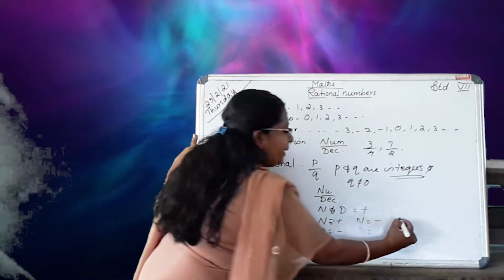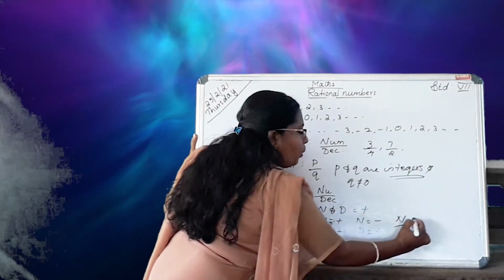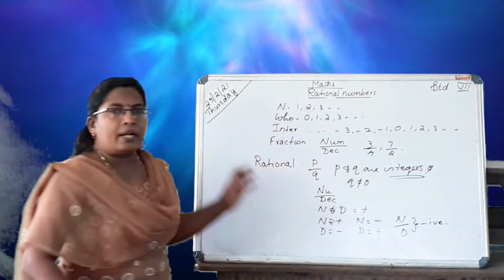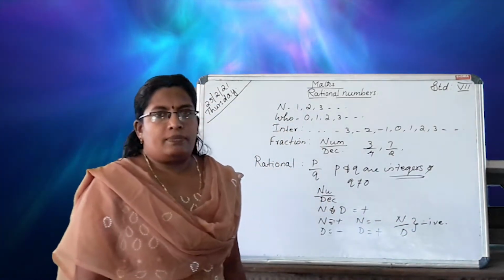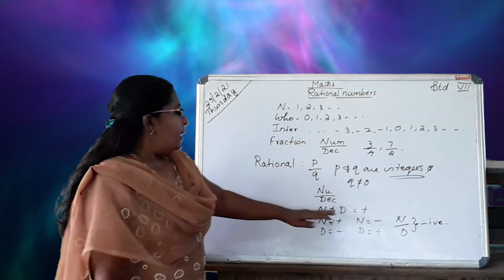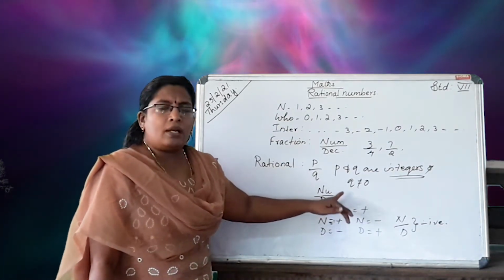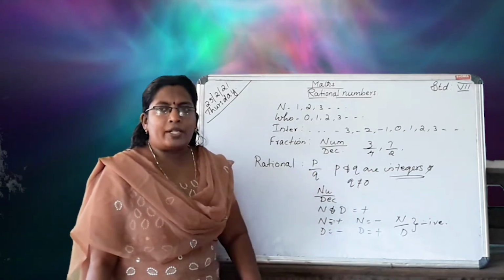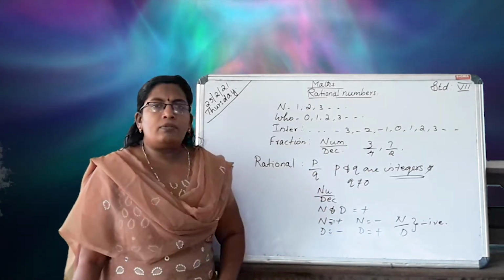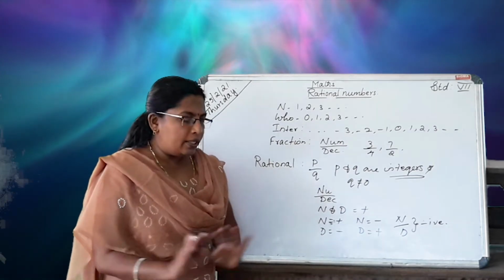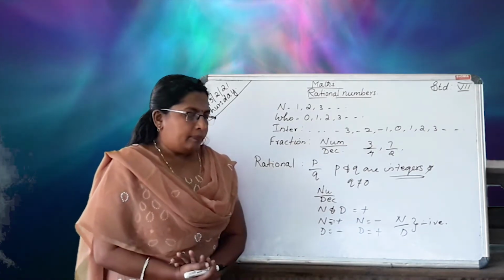Otherwise, numerator and denominator both are negative. Like this way we can write the fractions. If both the terms, numerator and denominator, are positive, that is a positive fraction. If it is negative, that is called a negative fraction. These are the types of fraction.